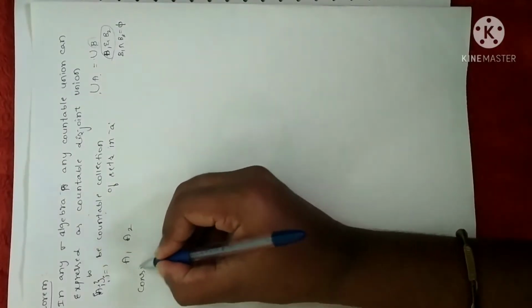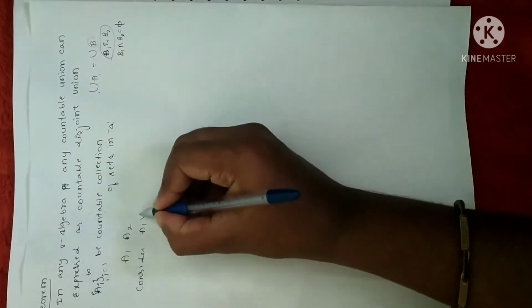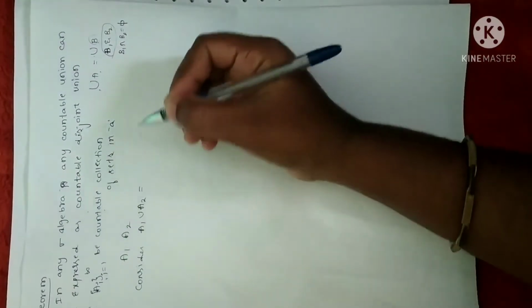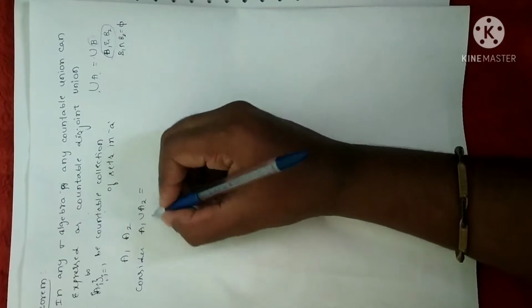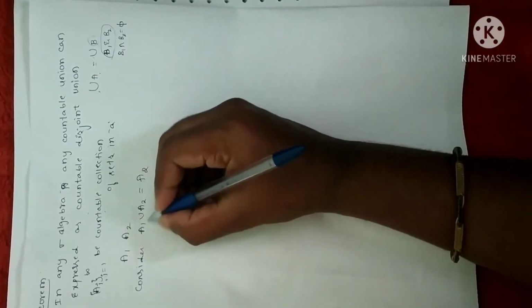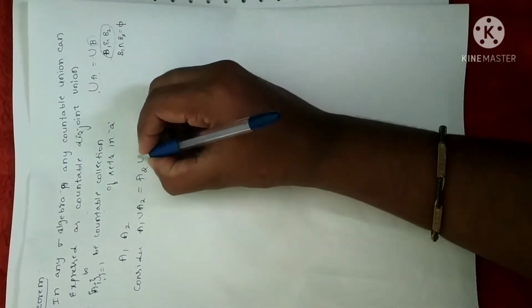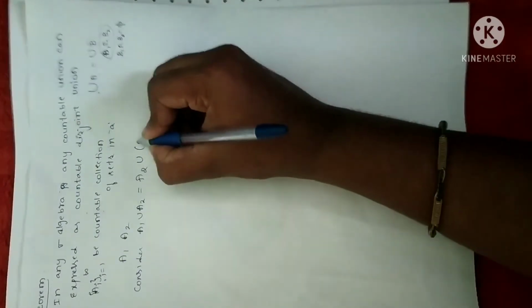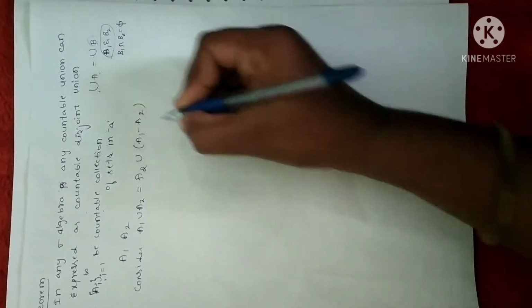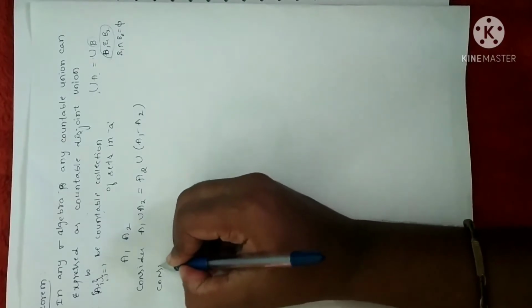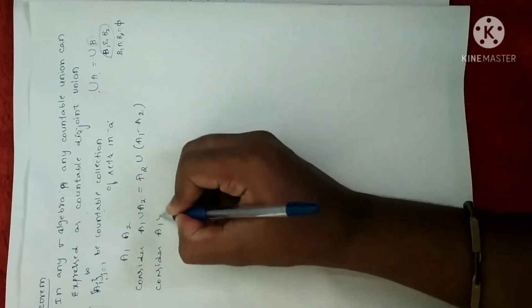Now let me consider A1 union A2 in such a way that the set will be equal to A2 union the difference of these two sets, in the sense A1 minus A2. Similarly, let me consider the union of three sets.